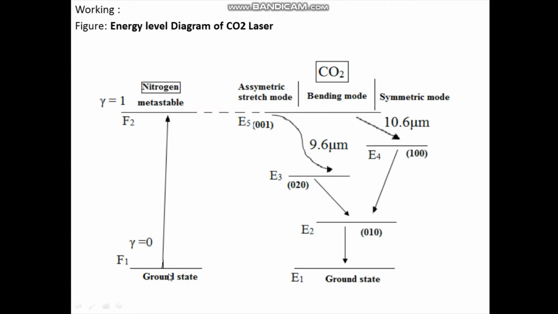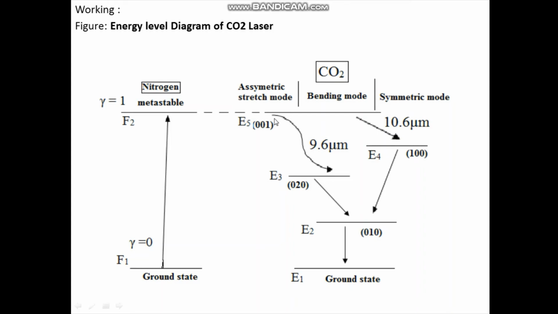So we have to write this F1 and E1 in the same level or in the same line. F2 is the metastable state for nitrogen, and F2 energy level of nitrogen resonates with E5 energy level of carbon dioxide. So we have to write this F2 and E5 in the same level or in the same line.